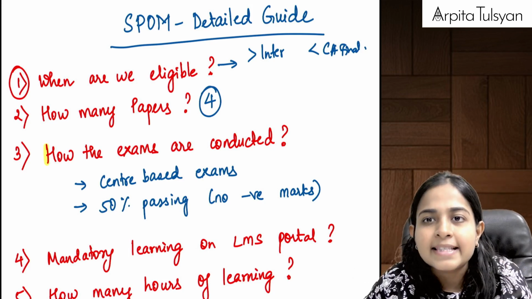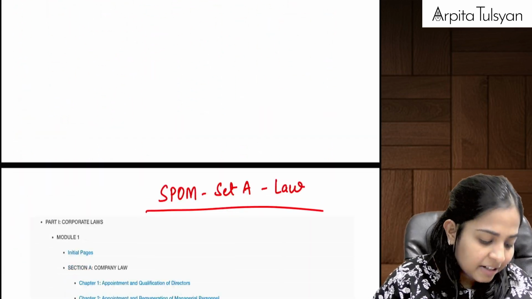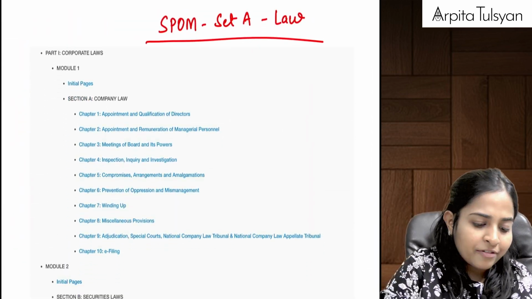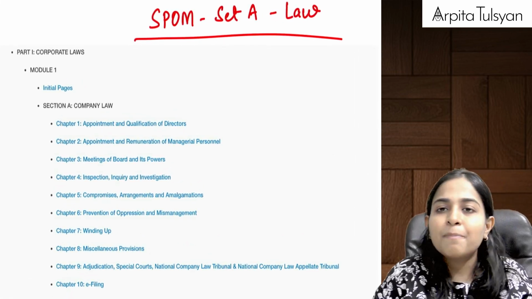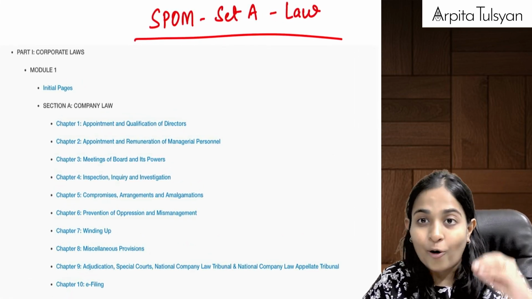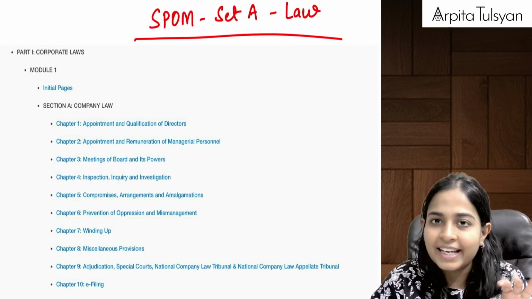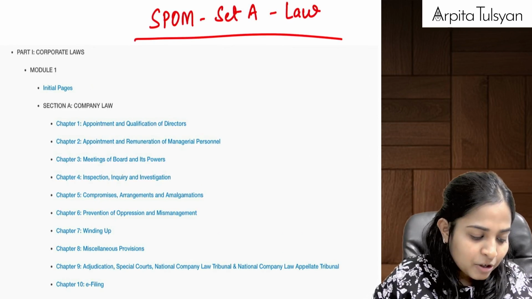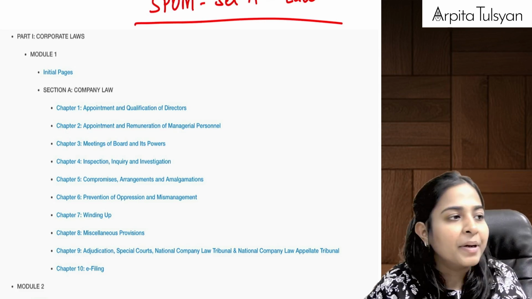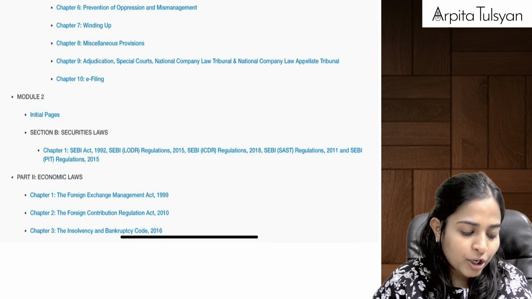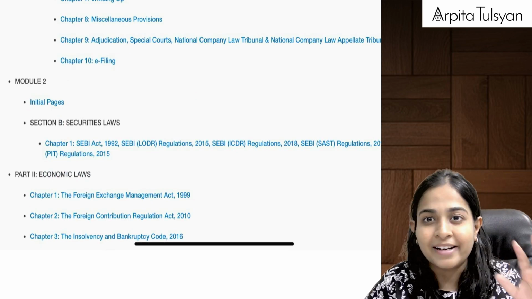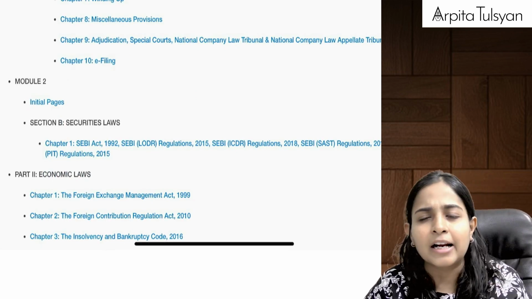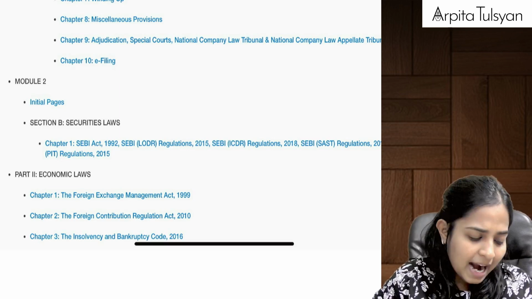Ma'am, what is there in set A? What is there in set B? So I will just show it to you. I have made a summary of this. SPOM set A is basically law, which was removed from CA final and they have put here. You have your company law, securities law, SEBI related laws, and some other laws like FEMA, insolvency, and so on and so forth.